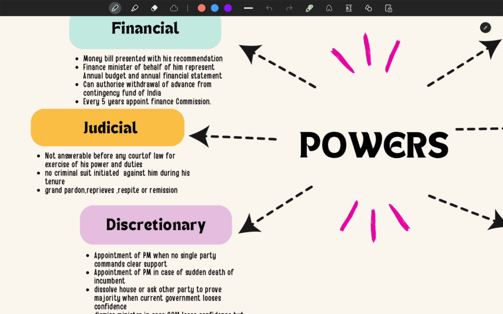No criminal suit. There are two types of suits, which are criminal and civil. Civil suits can be filed on him by a prior notice of 14 days. No criminal suit can be filed on him till he is sitting on that chair as a president. And he also has the power of pardon, reprieve, respite or remission.